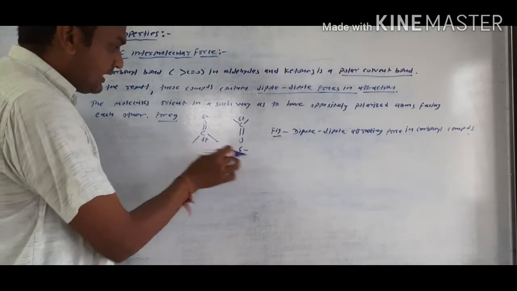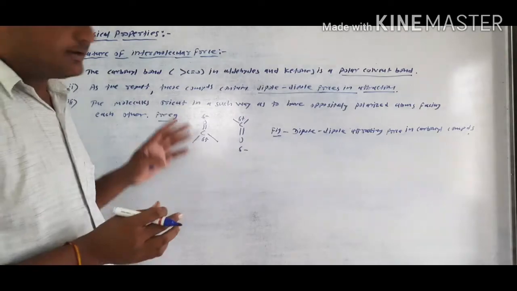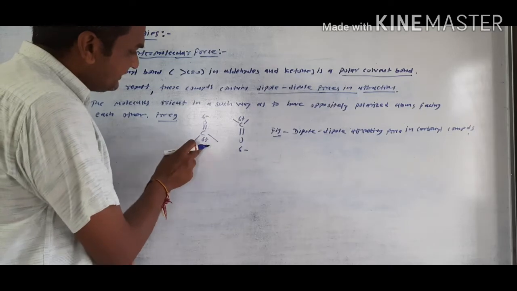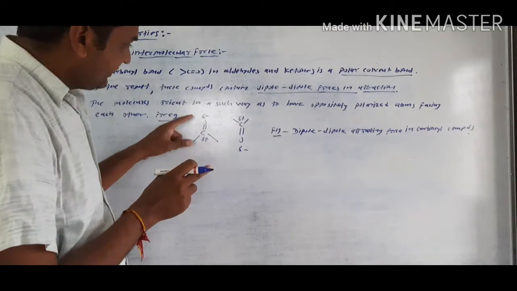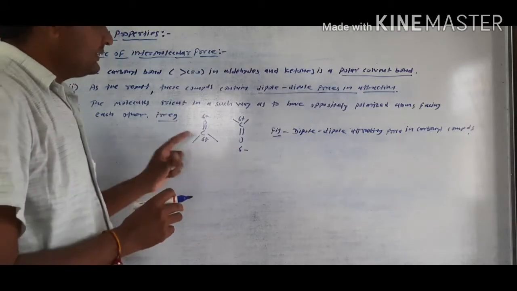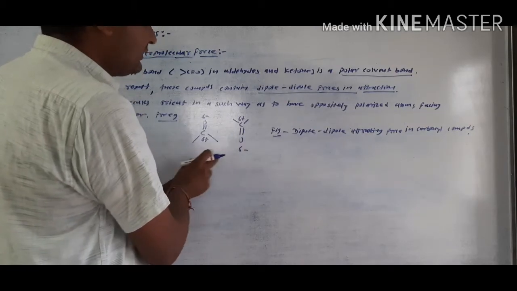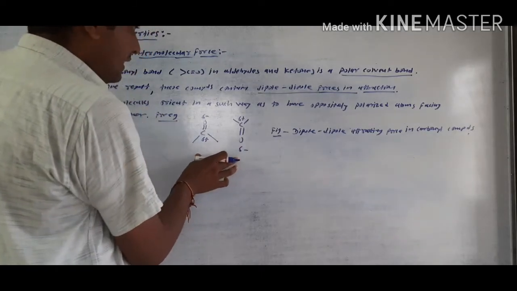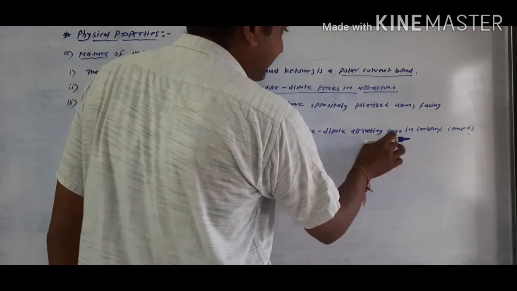This type of carbonyl group is present in aldehydes, ketones and also carboxylic acids, but here we are only discussing aldehydes and ketones. In aldehydes and ketones, the carbonyl carbon is delta positive and the carbonyl oxygen is delta negative. Both poles, positive and negative, develop in the same molecule, and this type of force is called dipole-dipole interaction. These molecules face each other with opposite polarity, so this type of group contains the dipole attracting force in carbonyl compounds.